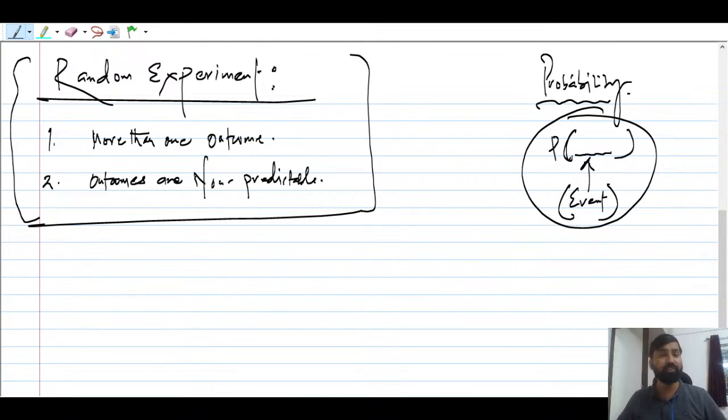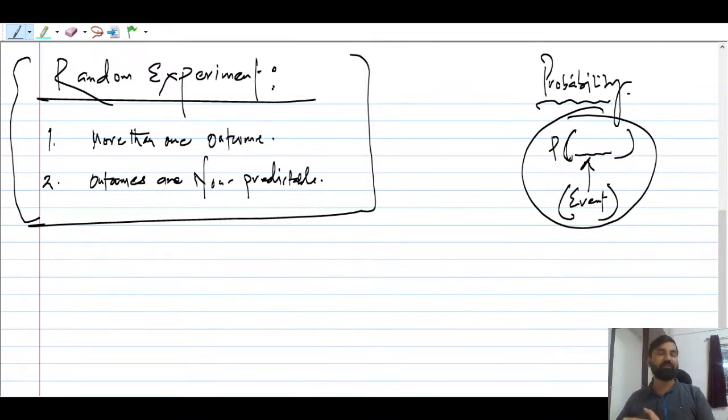So you have a bunch of experiments going on, and whether each is going to be a random experiment or not. In fact, you are preparing for GATE, you are doing any sort of experiment. There are two things that you have to always keep in mind. One is going to be a success, one is going to be a failure. Please remember this. So this is the first point that you have to remember, fine?